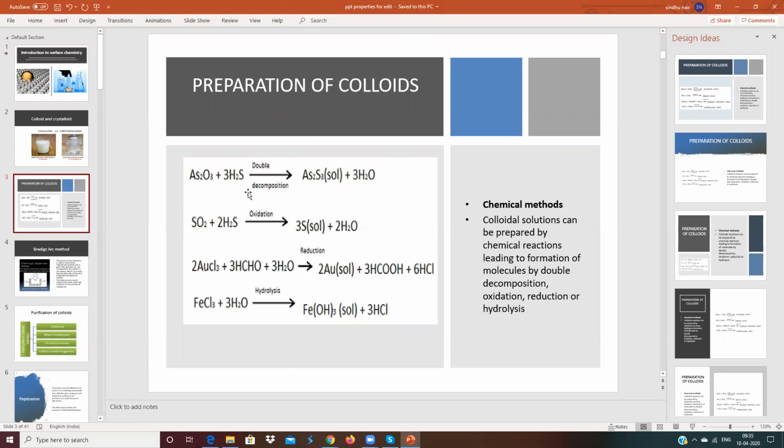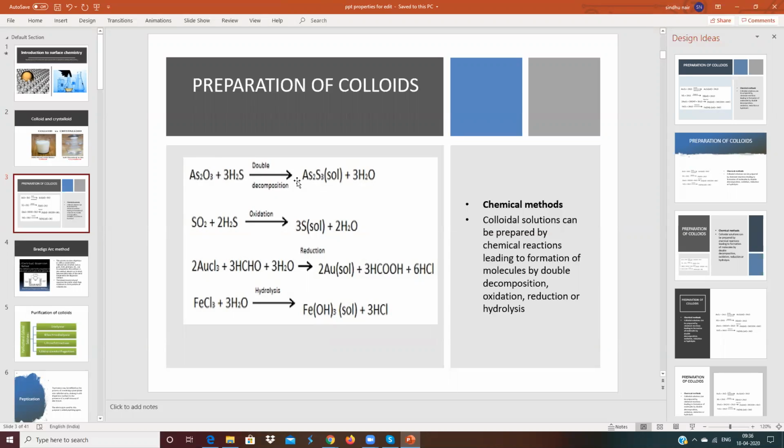As2O3 plus 3H2S: arsenic oxide reacts with hydrogen sulfide. Both will be decomposed. The first reactant will be decomposed, and the second reactant will also be decomposed. Arsenic combines with the sulfur of the second reactant, and you will get arsenic sulfide salt.